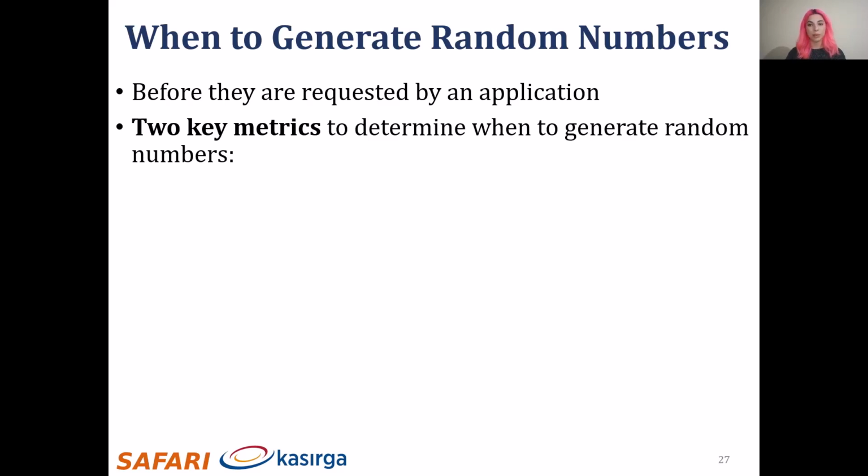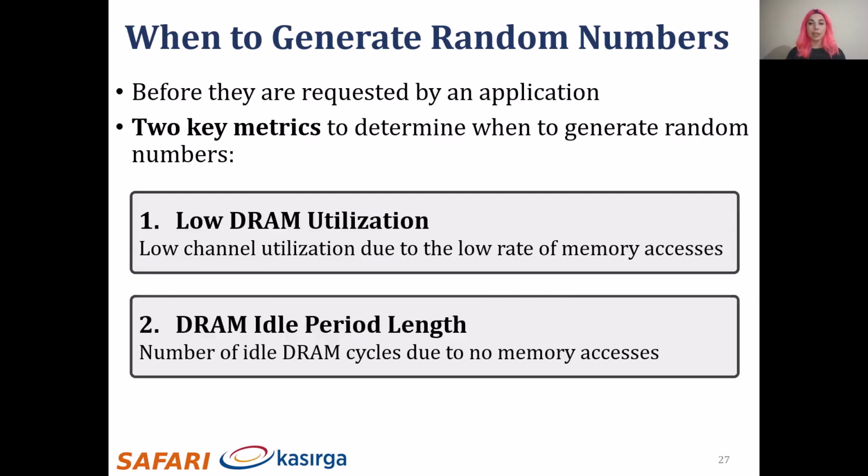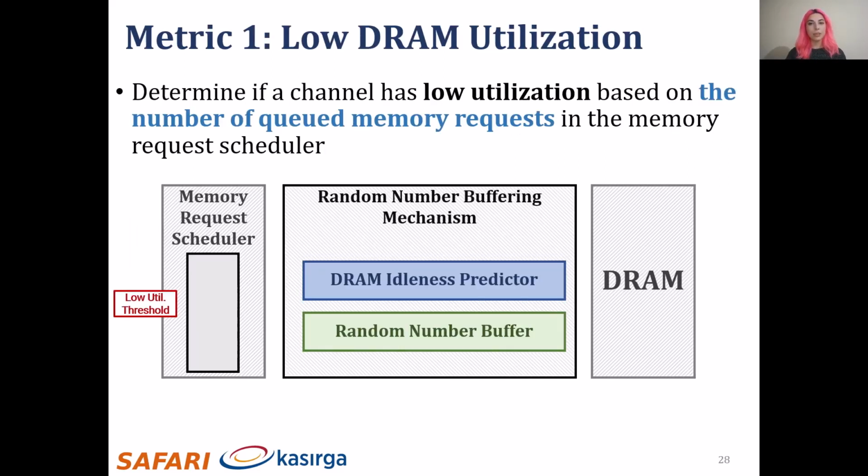We propose a mechanism that takes two key metrics into account to decide when to generate random numbers for the random number buffer. The first one is the low DRAM utilization metric. It shows if a channel is not fully utilized due to the low rate of memory accesses. And the second one is the DRAM idle period length. This shows whether the channel will be idle long enough to generate random numbers with no overhead. I'll explain the first metric next.